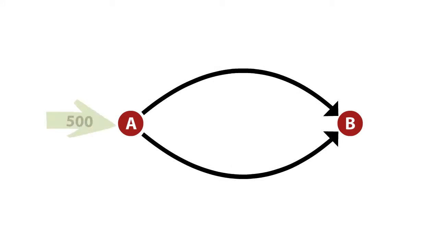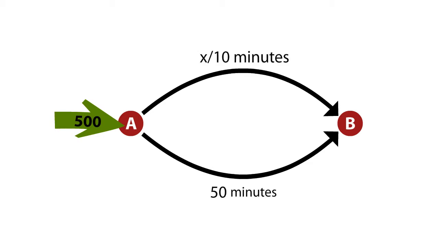Selfish routing can cause suboptimal outcomes to many or even all the players in a routing game. We have seen this in Braess's paradox, but in fact it can happen in even smaller examples on just 2 nodes. Players want to go from A to B and have 2 different route choices. In this example, there are 500 players as before, and 2 route choices, one which always takes 50 minutes, and the second one that takes x over 10 minutes, where x is the number of players.